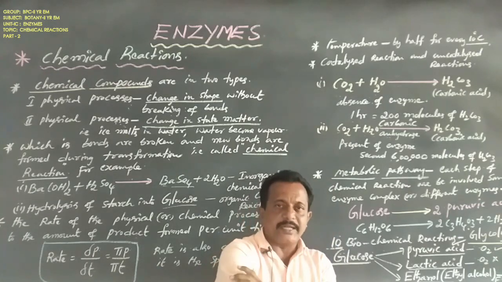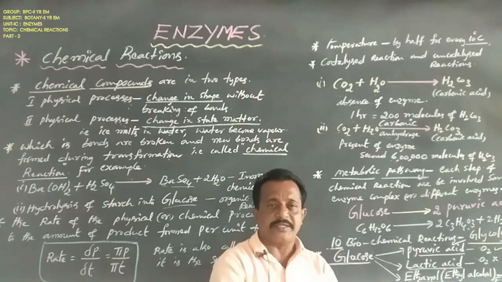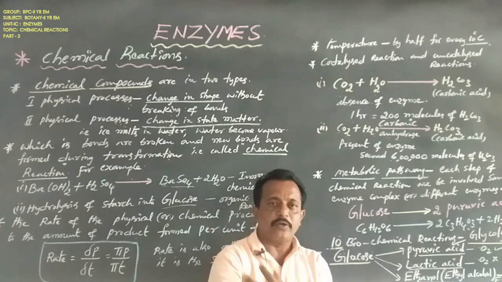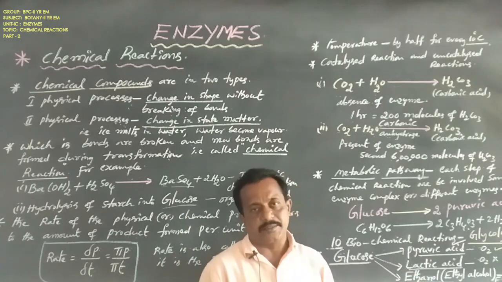This happens especially in skeletal muscles, which are under anaerobic conditions during exercise, where glucose is converted to lactic acid.